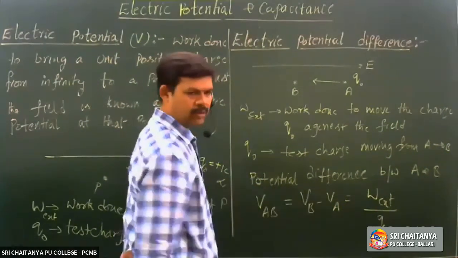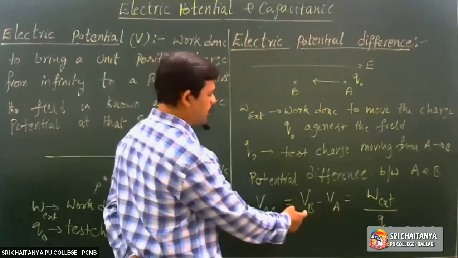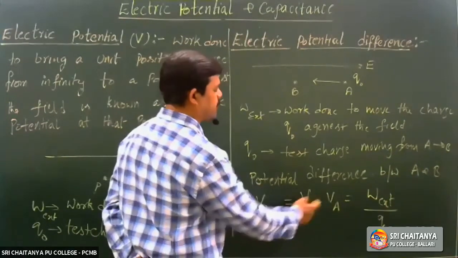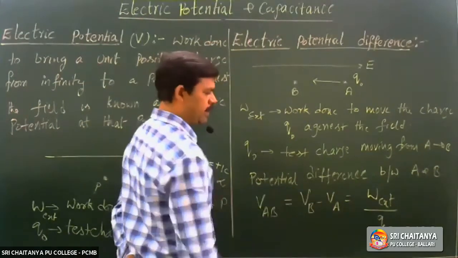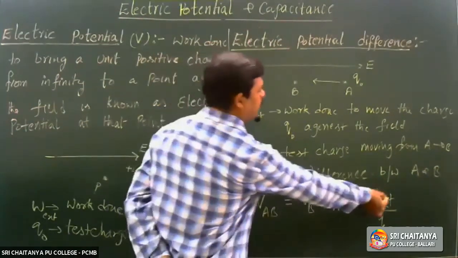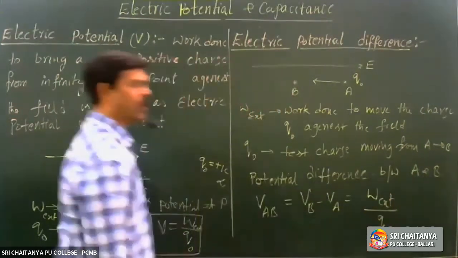In coming classes, you will come to understand why, sir, why can't we write VA minus VB? Why is it VB minus VA? You'll come to know. Now don't worry. It is equal to work done per charge, W external by Q naught.